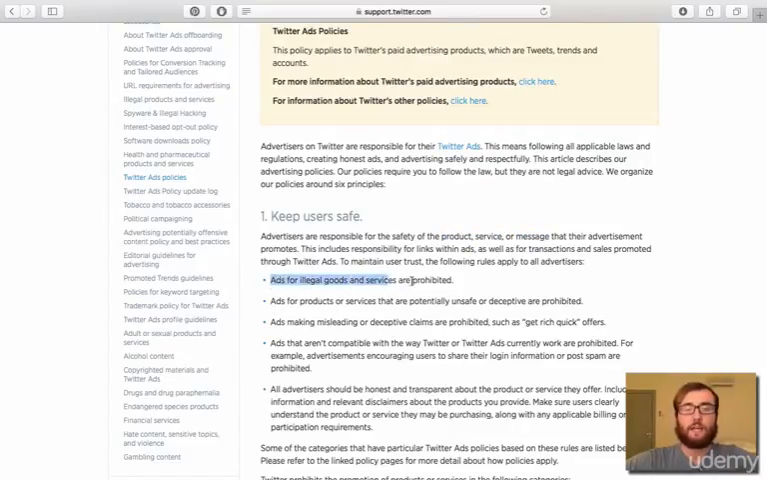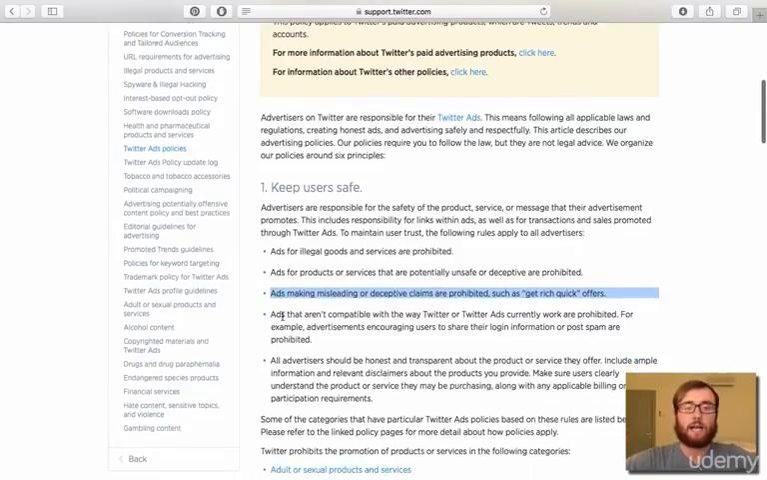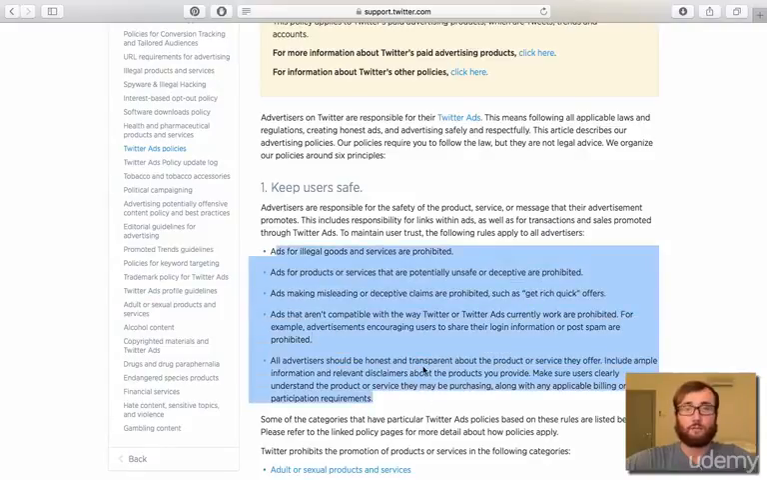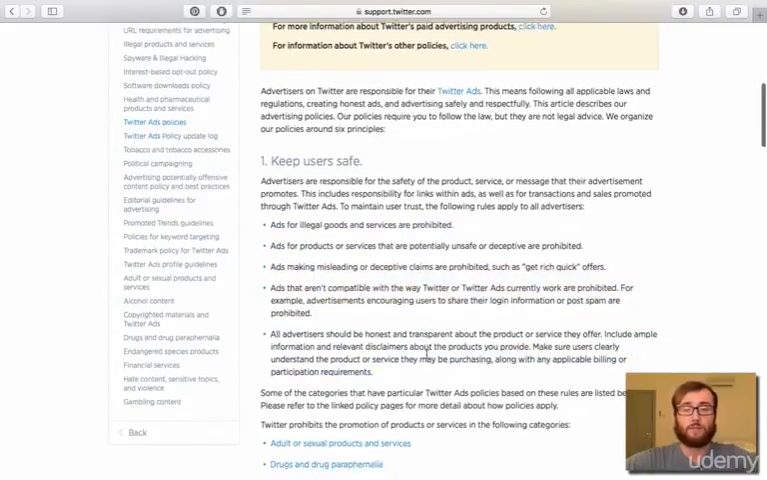So, what that means is that you cannot advertise illegal goods or illegal services. You can't advertise products or services that might be unsafe or deceptive. You can't advertise misleading or deceptive claims, get-rich-quick offers, those will automatically be denied. Ads that go against Twitter's policies in general, like ones that ask to share their login information or ask you to post spam, those are prohibited. And they expect that all advertisers are honest and transparent about the product that they are showing in their ad. I think these are all very fair and reasonable expectations for Twitter ad users.